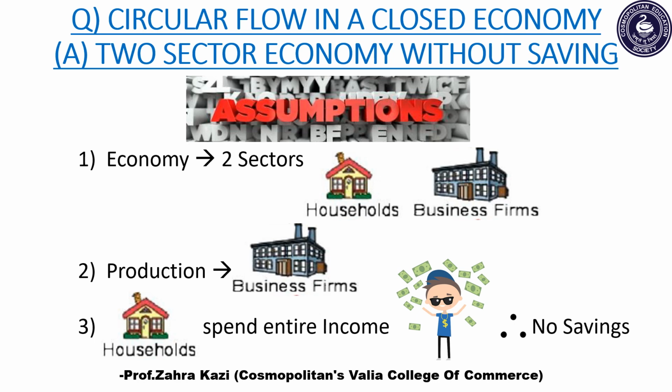Next assumption is that production takes place only in the business firms. Third assumption is that households spend their entire income, which is received in the form of rent, wages, interest and profits, on goods and services. So hence there is no savings.